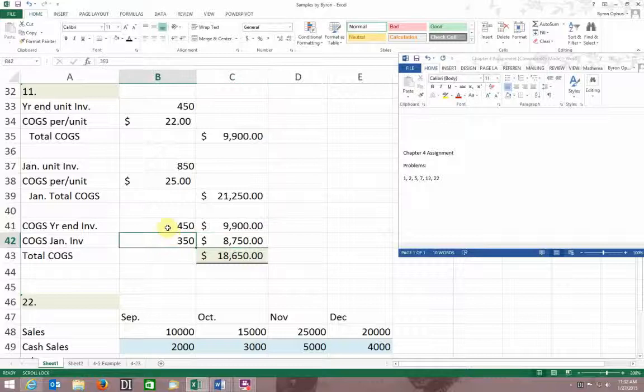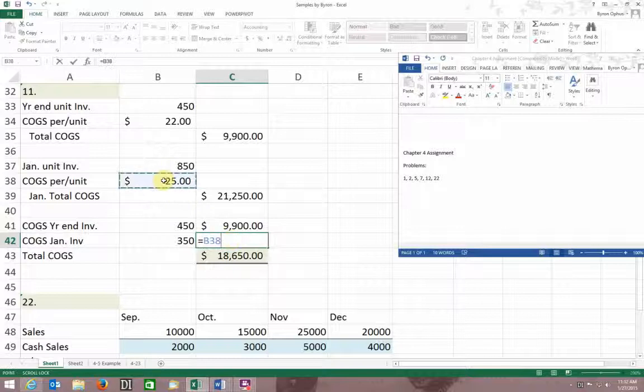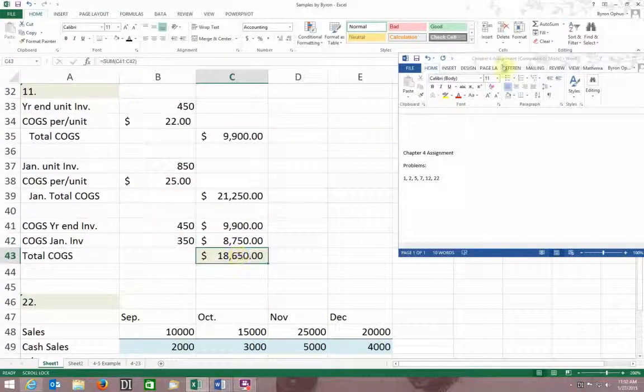So I took a shortcut and said, well, 450 old, I'm going to sell 350 new units, these units that are $25 a piece. So I know that my cost to produce these 350 units is $25 per unit. So I simply put that in here. This is equal to my $25 per unit times the ones that I sold. This is my cost of goods sold for January, $8,750. Now I just have to total those two, and I get my total cost of goods sold for those items in January.